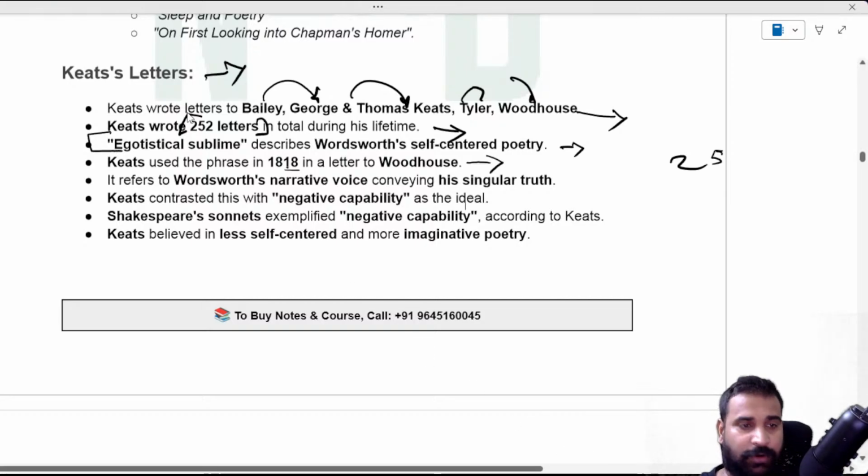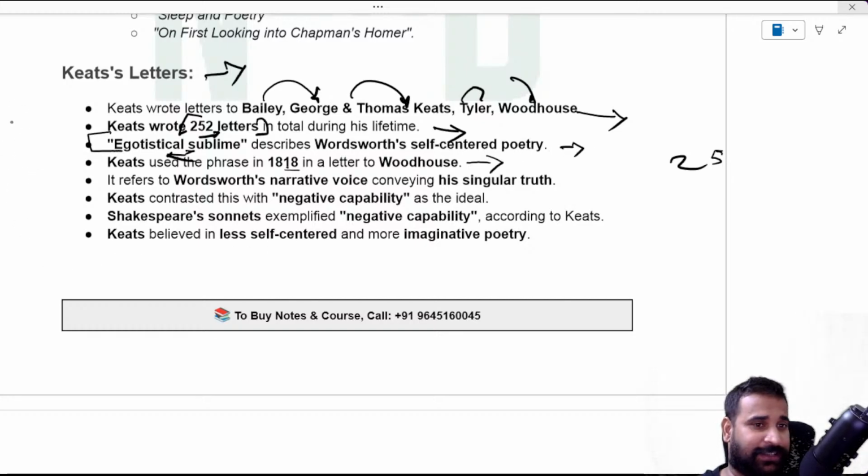Okay, so we were talking about the letters, right? Keats' letters. Remember 252 letters, and he talked about egotistical sublime, about Wordsworth's self-centered poetry. As Wordsworth said, poetry is the spontaneous overflow of powerful feelings recollected in tranquility, right?